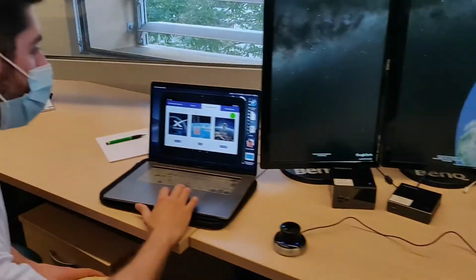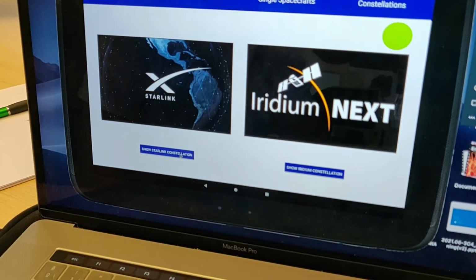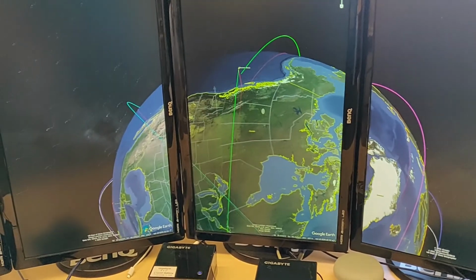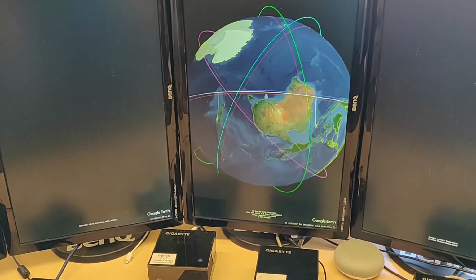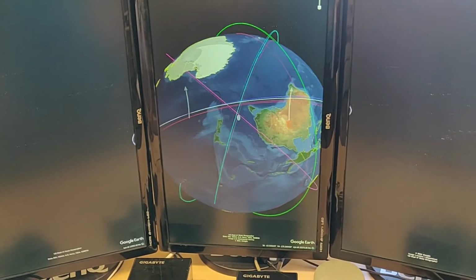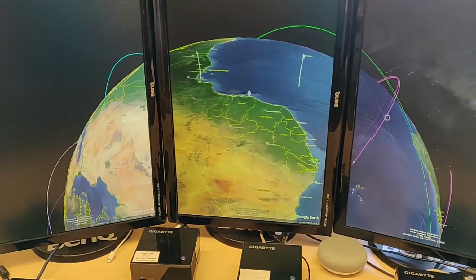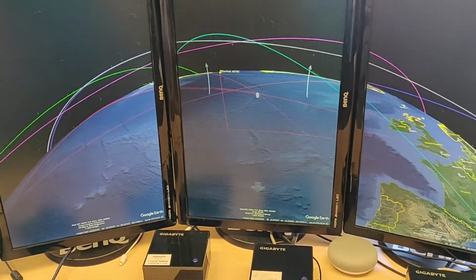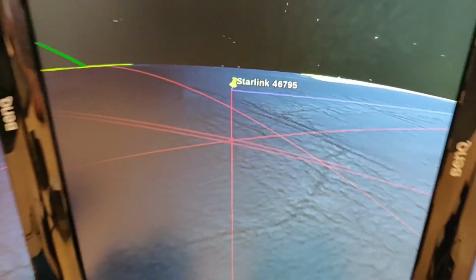And then we also can have not just one orbiting body, but more. For example, a constellation of 5 Starlink satellites. You can see each satellite with a different color in order to distinguish them. For example, here we can see one of these satellites with the ID 46795.